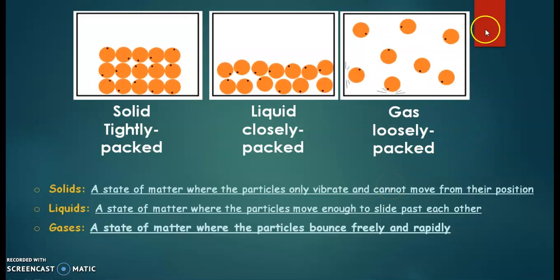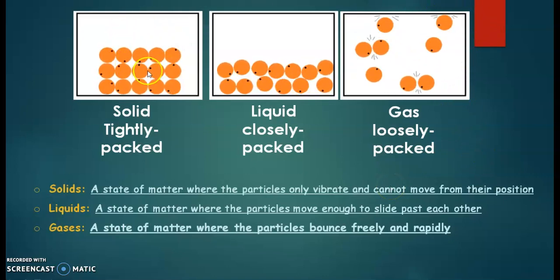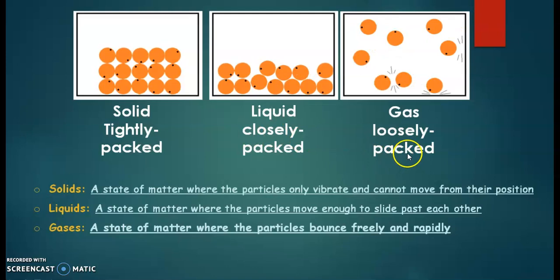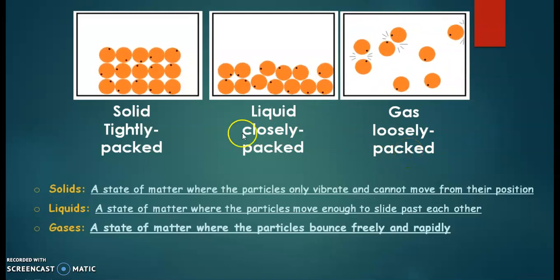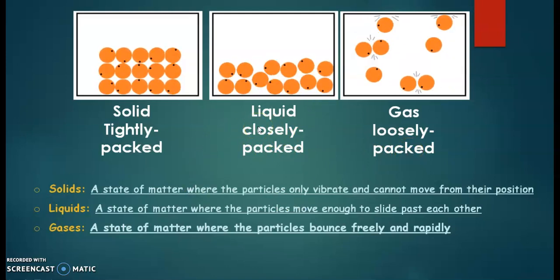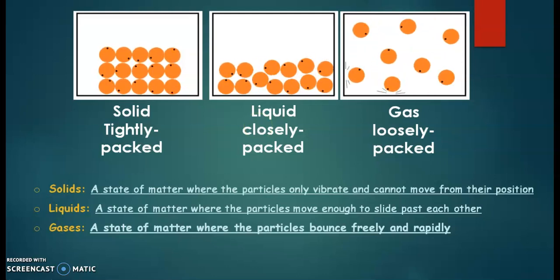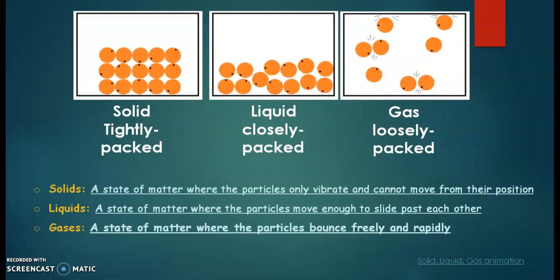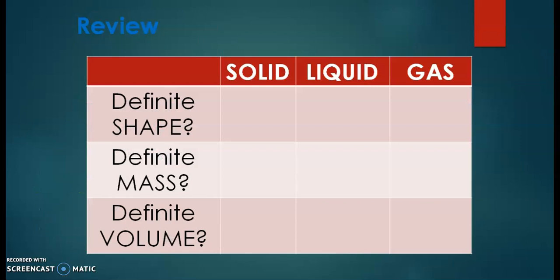And all these are the arrangements of these three: solid state, liquid state, and gaseous state, and their properties and the packing arrangement of the particles in solid, liquid, and gaseous state. Now review of all these three states of matter.